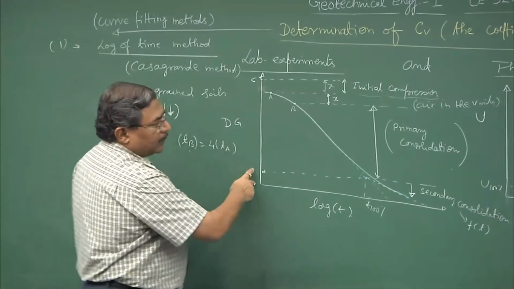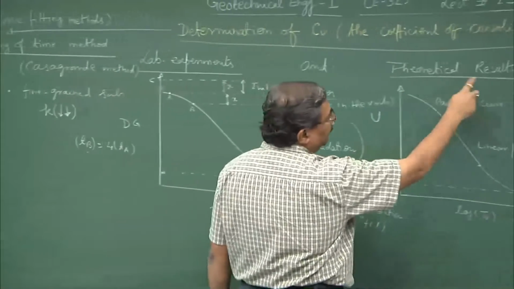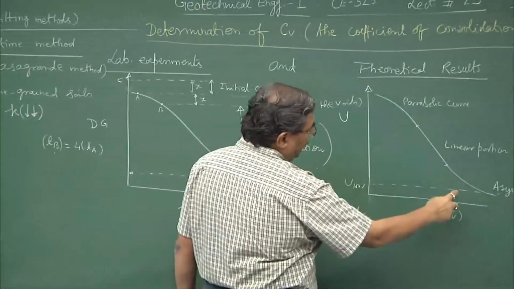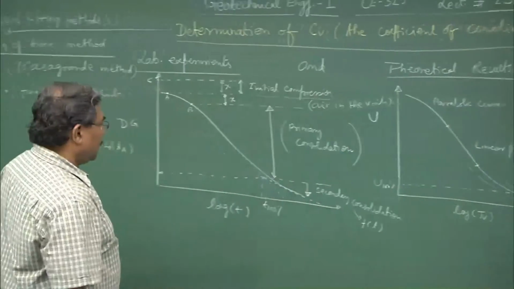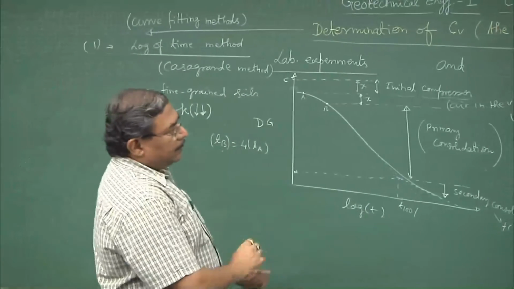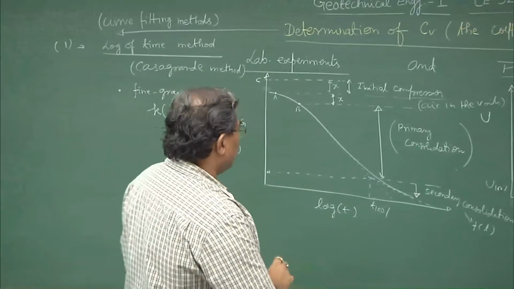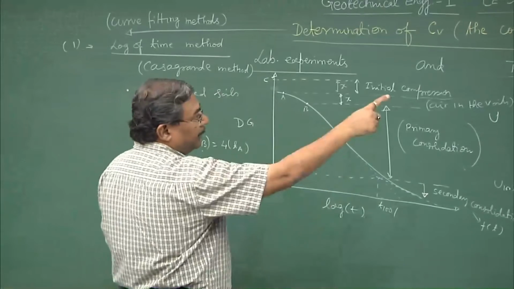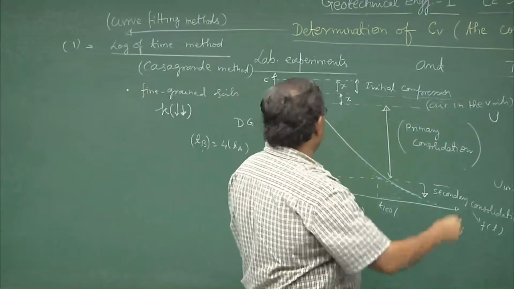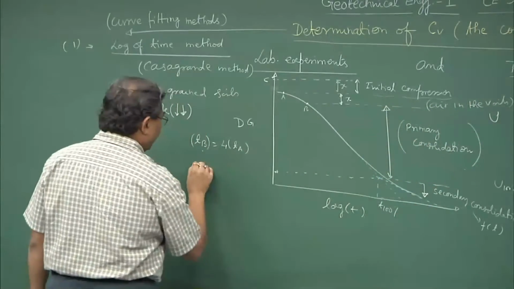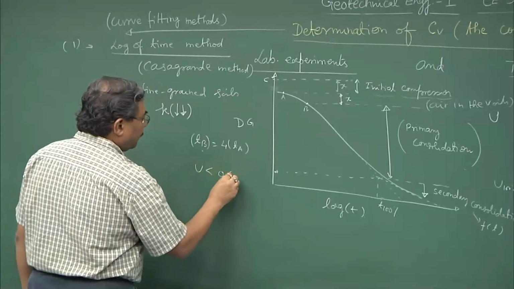Now, this is based on the assumption what we are getting from the theoretical results. I can use this relationship as long as u is less than 0.6.